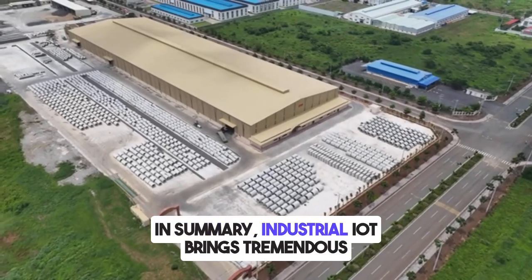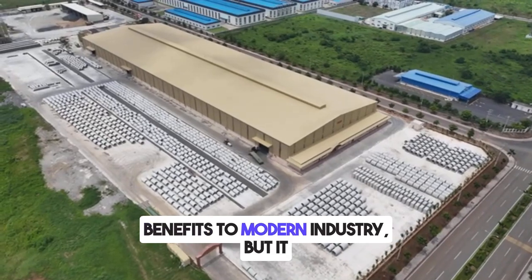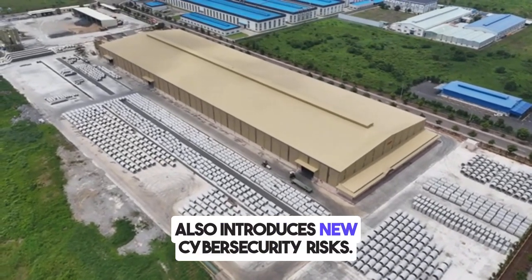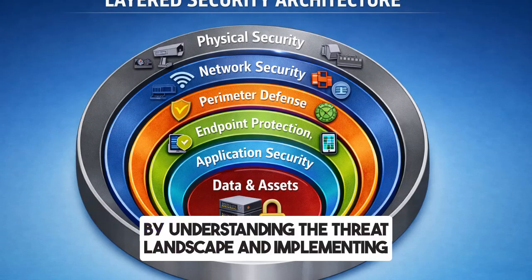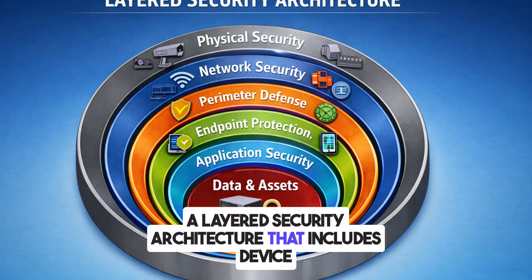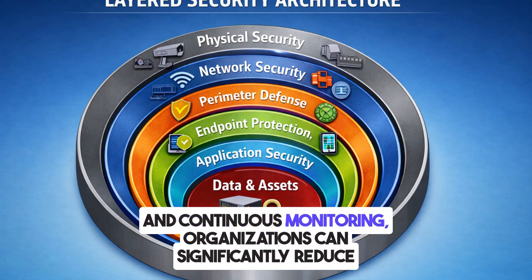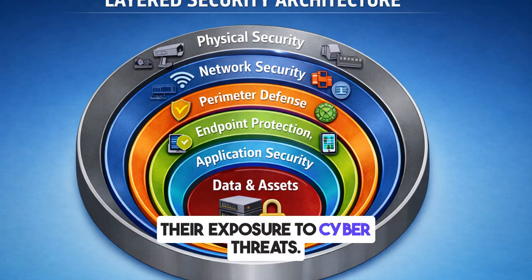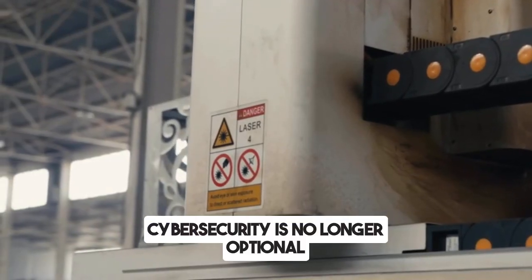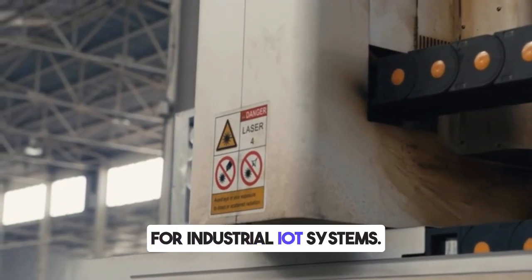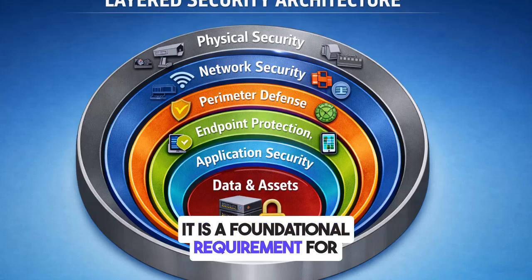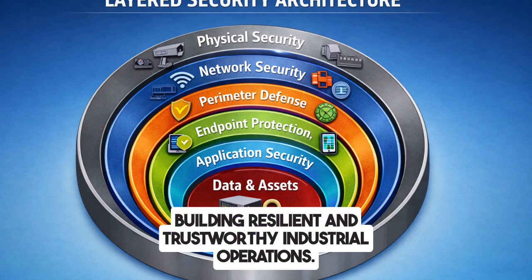In summary, Industrial IoT brings tremendous benefits to modern industry, but it also introduces new cybersecurity risks. By understanding the threat landscape and implementing a layered security architecture that includes device security, network protection, secure communication, access control, and continuous monitoring, organizations can significantly reduce their exposure to cyber threats. Cybersecurity is no longer optional for industrial IoT systems. It is a foundational requirement for building resilient and trustworthy industrial operations.